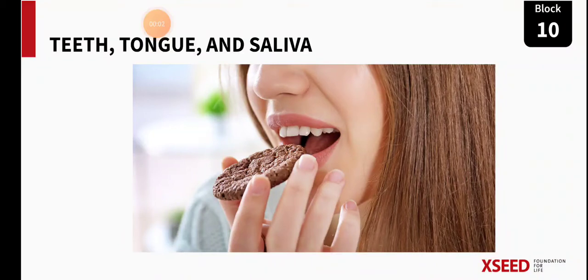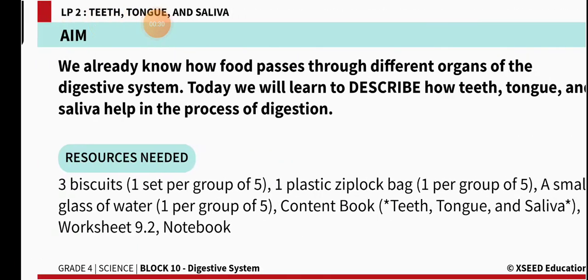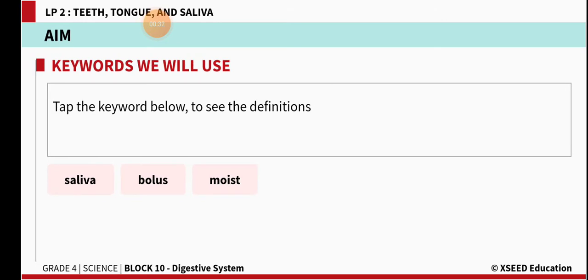Hi dear children, in the last video you learnt about the organs of digestion, the meaning of digestion, and what the digestive system means. In this video you are going to learn how the parts present in your mouth, like teeth, tongue and saliva, help with digestion. We will see that in today's class. So first we will go through the keywords.